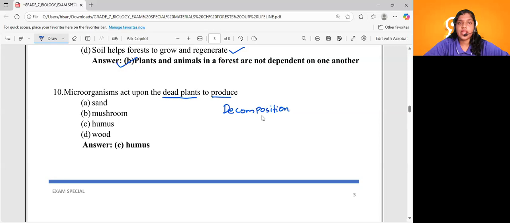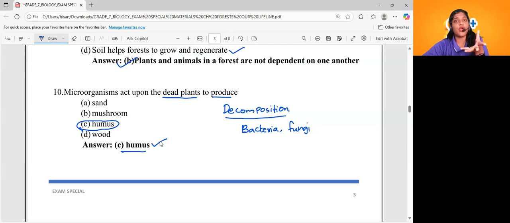So as a result of decomposition, what are the different types of microorganisms that are performing decomposition? Yes, some sorts of bacteria and fungus. Right. They will act upon dead wastes to produce which among the following options? Let's see. Sand, mushroom, humus, wood. What will be the right answer? Yes, option C, right.